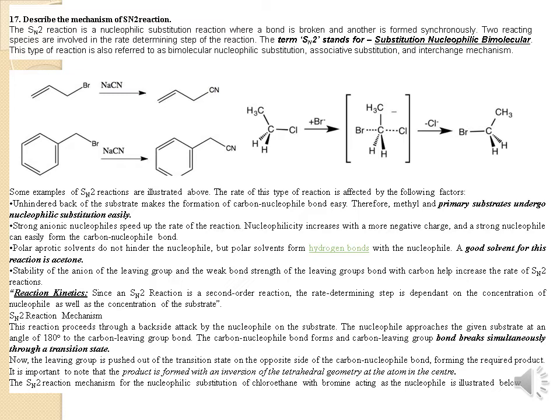The stability of the anion of the leaving group and the weak bond strength of the leaving group's bond with carbon help increase the rate of SN2 reactions. Reaction kinetics: since the SN2 reaction is a second order reaction, the rate determining step is dependent on the concentration of the nucleophile as well as the concentration of the substrate. Bond breaking and bond making occur simultaneously through a transition state, which is also observed here for SN2 reactions.